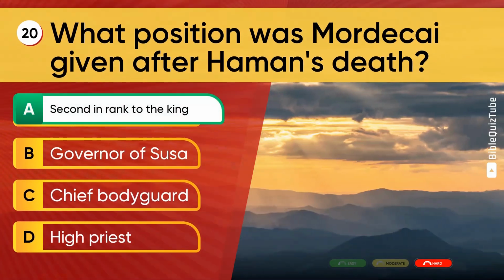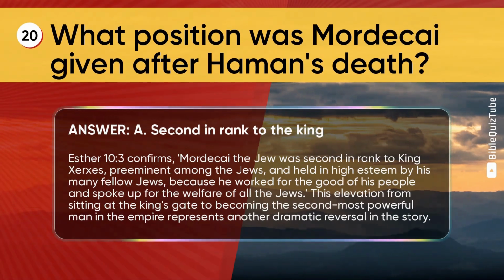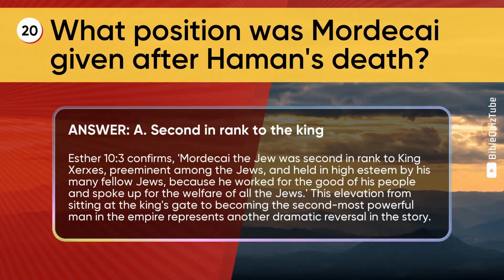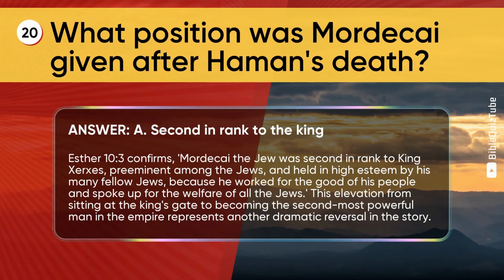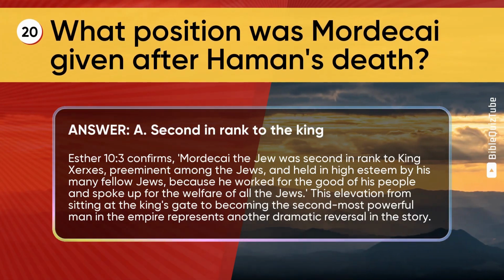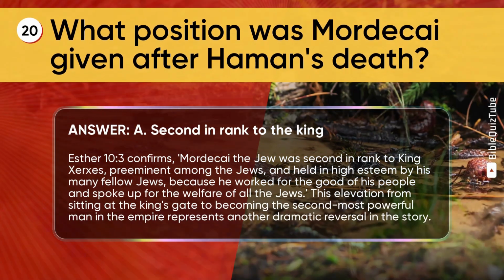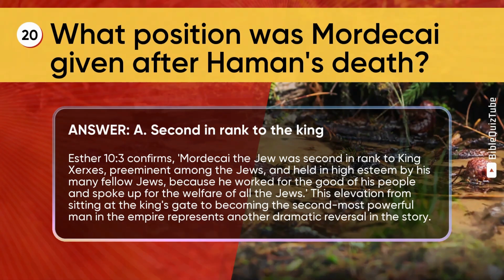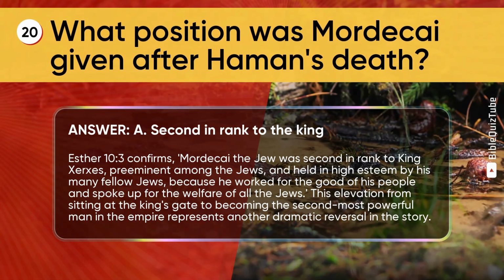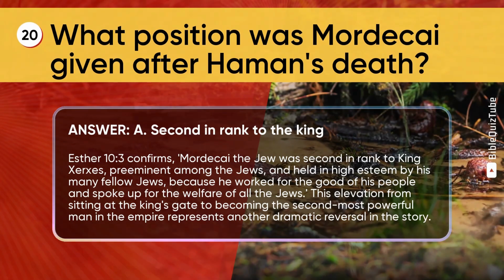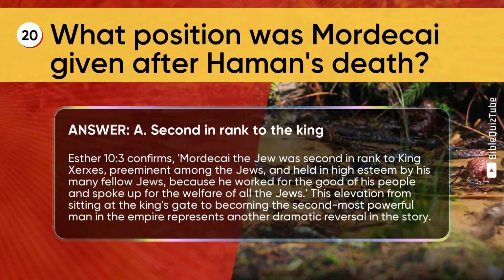The correct answer is A. Second in rank to the king. The explanation. Esther chapter 10 verse 3 confirms, "Mordecai the Jew was second in rank to King Xerxes, preeminent among the Jews, and held in high esteem by his many fellow Jews, because he worked for the good of his people and spoke up for the welfare of all the Jews." This elevation from sitting at the king's gate to becoming the second most powerful man in the empire represents another dramatic reversal in the story.